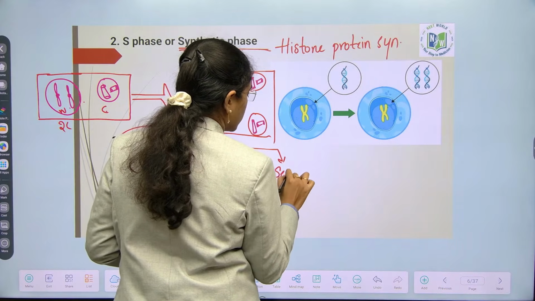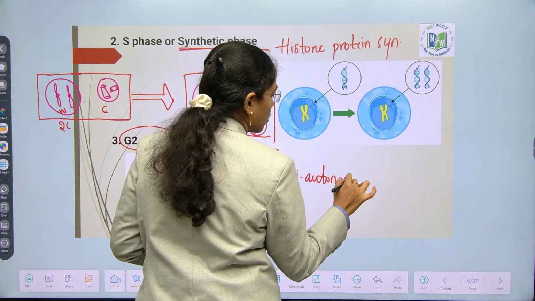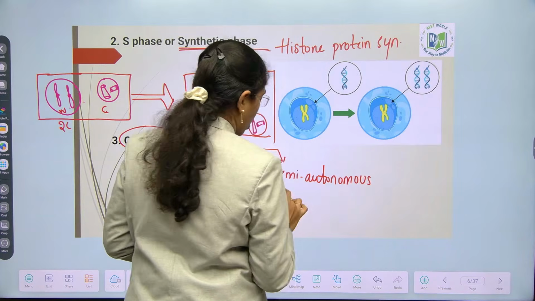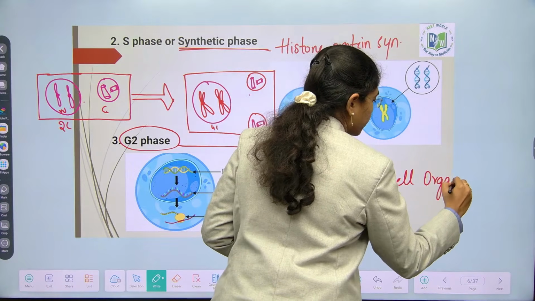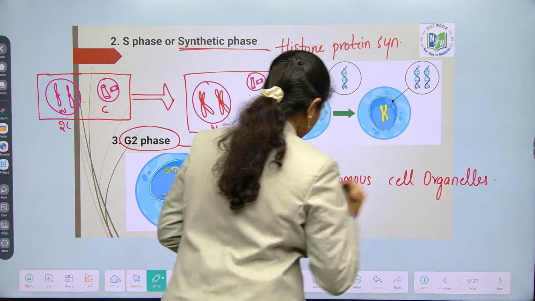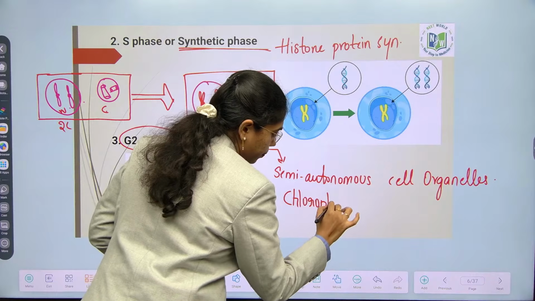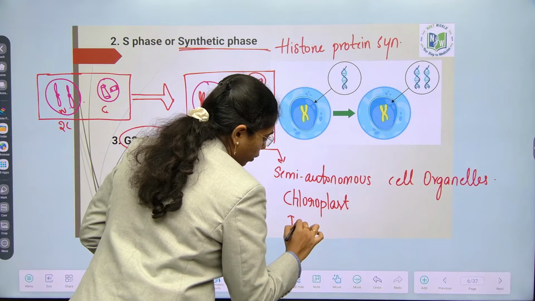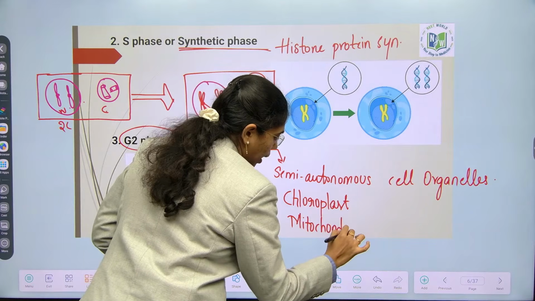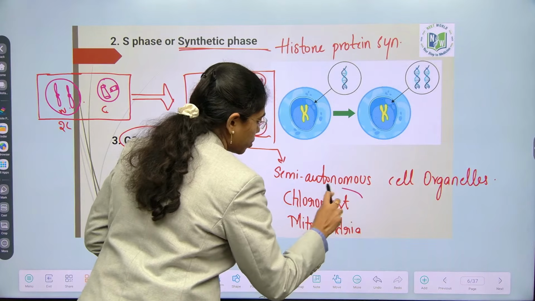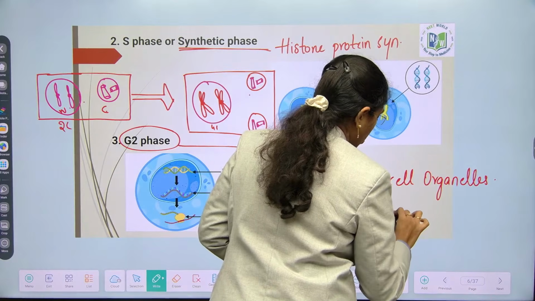Okay. Semi-autonomous cell organelles like chloroplast, mitochondria are synthesized in G2 phase. Along with this, Golgi bodies are also synthesized.